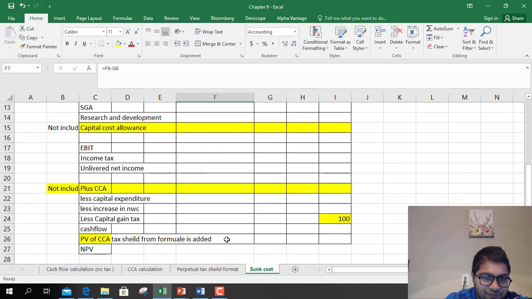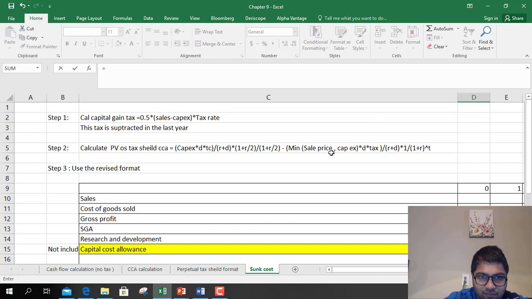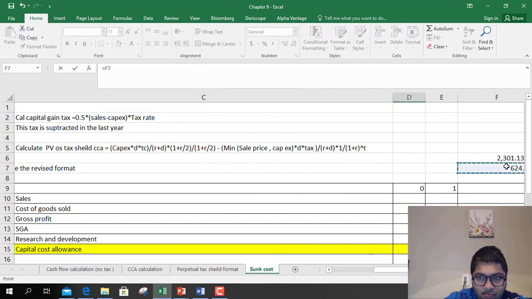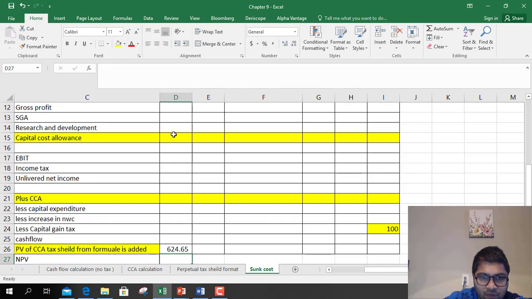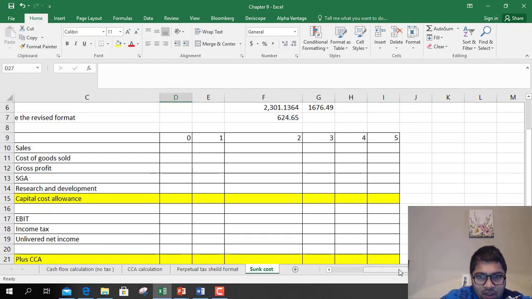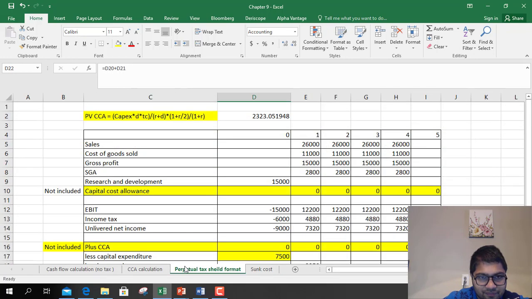Where does that go? It goes in the last thing. Okay, it goes here. Now the rest of it is copy paste.